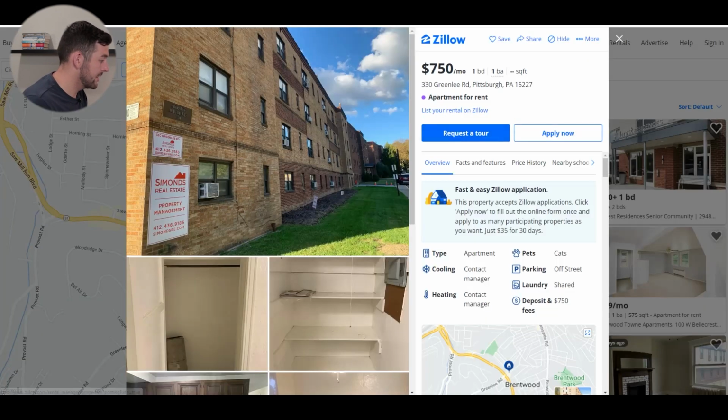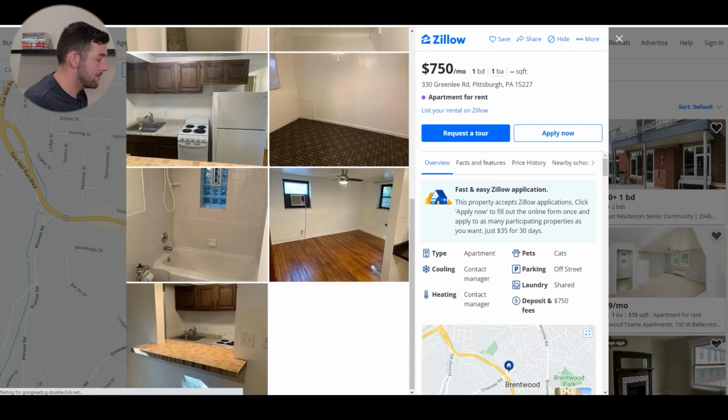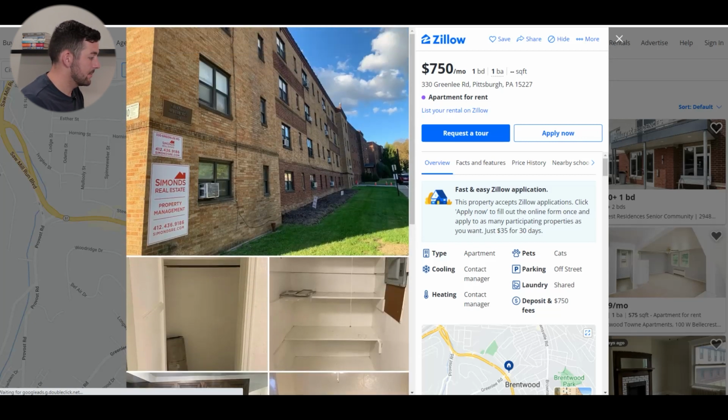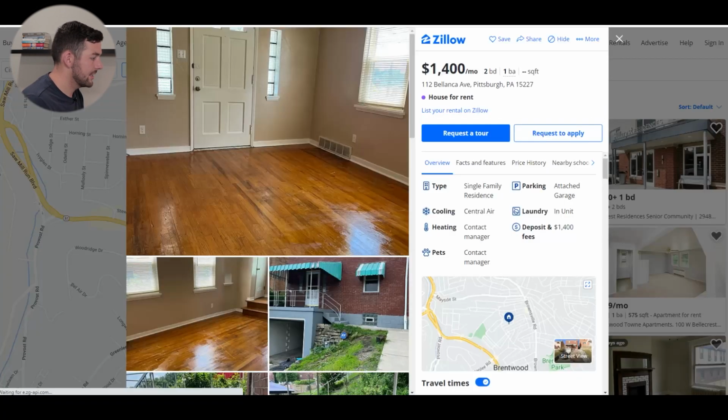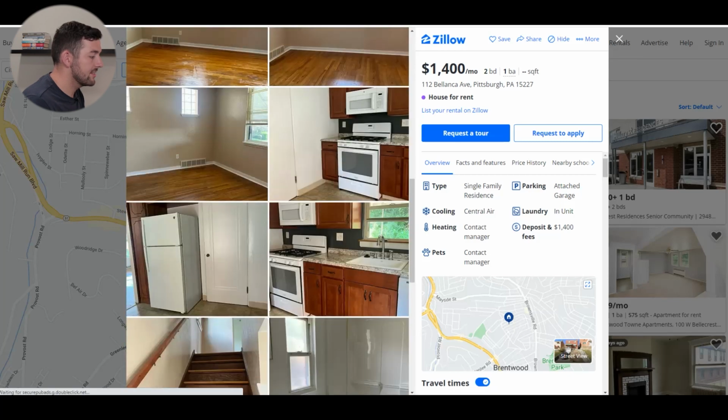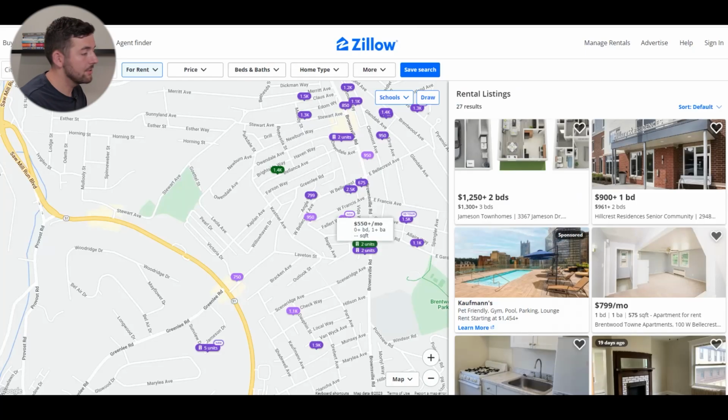See what else we can find. $750 for a 1-bedroom, 1-bath. This one looks really outdated. Looks a little smaller too. Already checked that one out. This one is a single family house, so we can't really use that in our comps because it's an entire house.